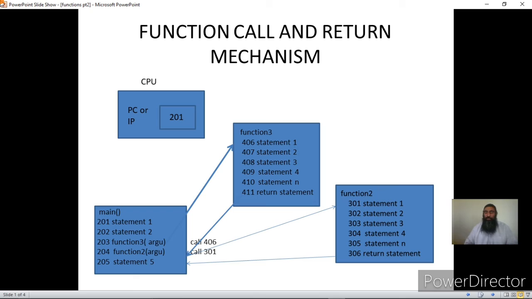This is how actually the things take place. Now we have understood that a function is an independent block of code, and each block of code is independently executed by the CPU, but there is always a mechanism. Initially the first block of code that is executed by the CPU in any C program is the main block, that is the body of main, and main can call any other function, and that function can call any other function, and there are certain steps involved.